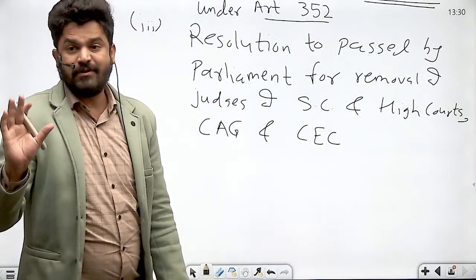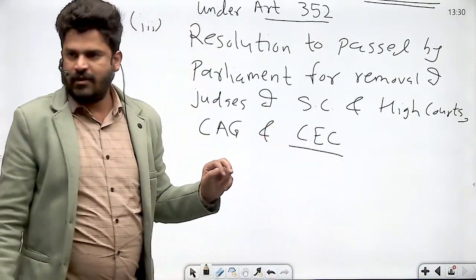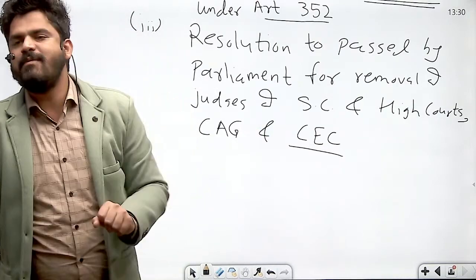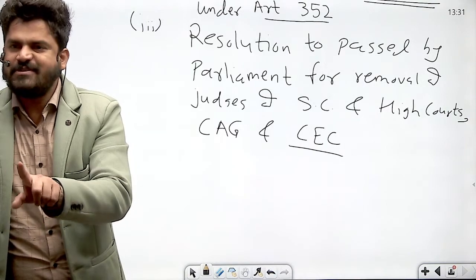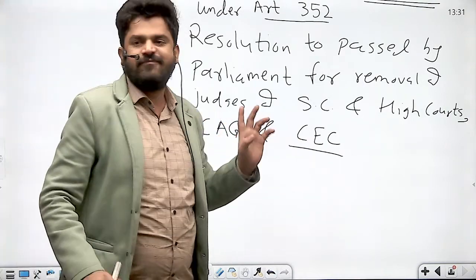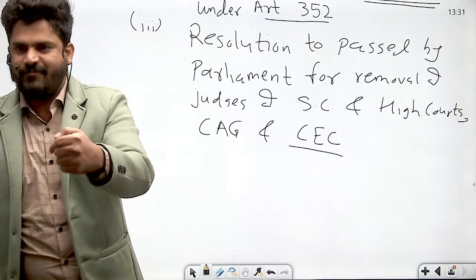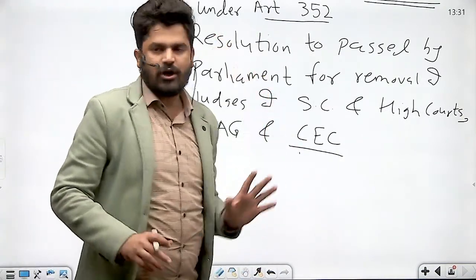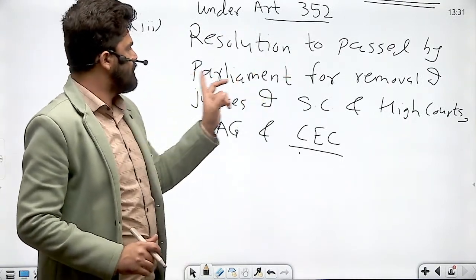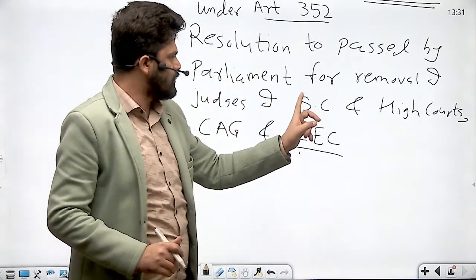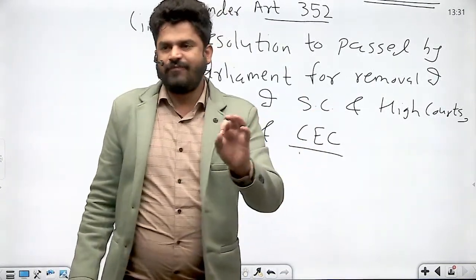Remember, Chief Election Commissioner and not the election commissioners. Chief Election Commissioner. Because the election commission is a 3-member body. The other election commissioners can be removed by the President of India merely on the recommendation of the Chief Election Commissioner. But to remove the Chief Election Commissioner himself, right, the special majority of second kind is required. Okay, right? So resolution to be passed by Parliament for removal of judges of Supreme Court and High Courts, Comptroller and Auditor General of India, and Chief Election Commissioner.